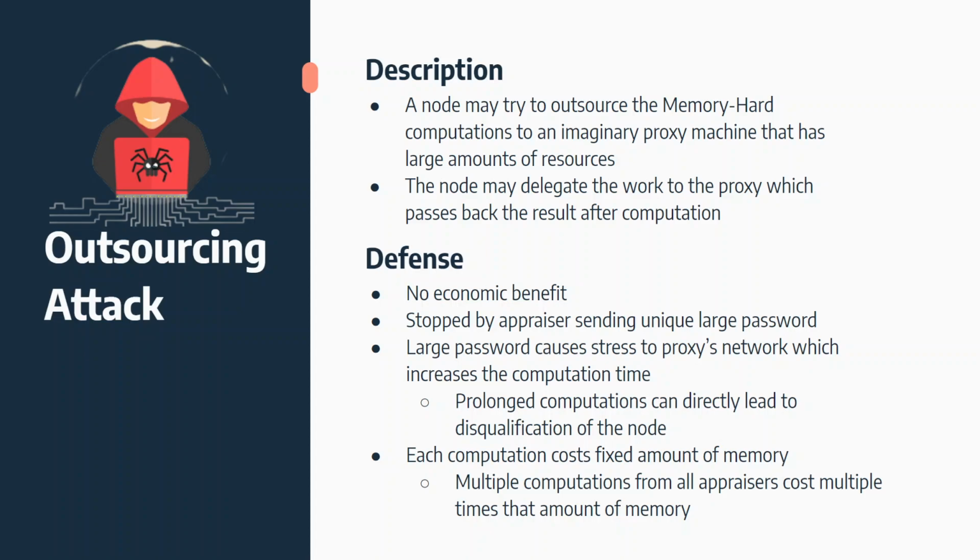The issue with this attack is that it is hard for outsourcing attacks to bring any economic benefit. It can also be thwarted by each appraiser sending a unique password of large size to the node for a memory hard computation. The sheer size of this password also causes stress on the proxy's network bandwidth, thus increasing the time of the computation. A prolonged computation time could directly incur disqualification of the node. On top of that, computations cost a fixed amount of memory, so multiple computations from all appraisers can cost multiple times the amount of memory.